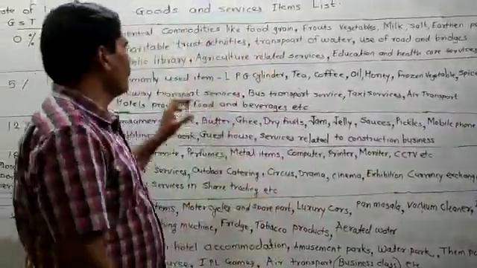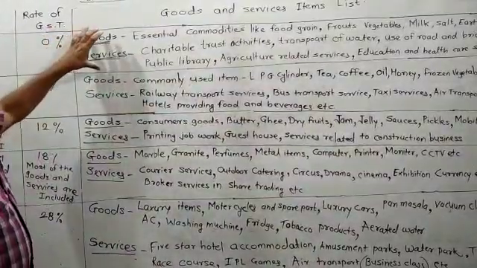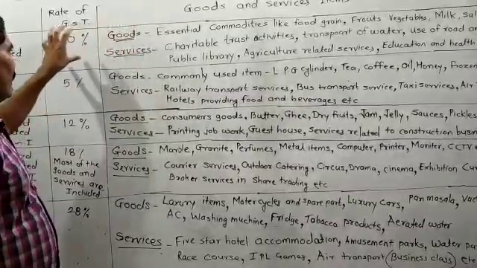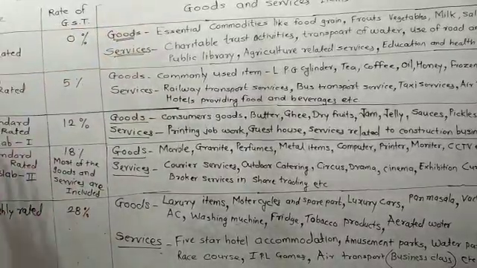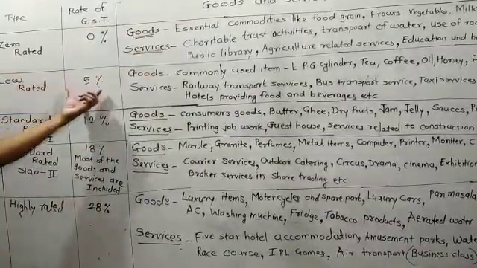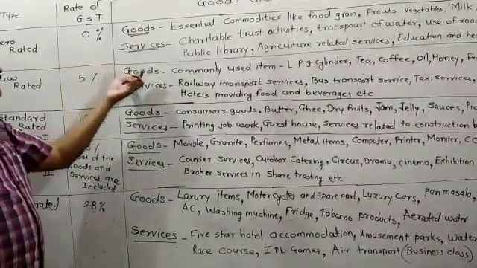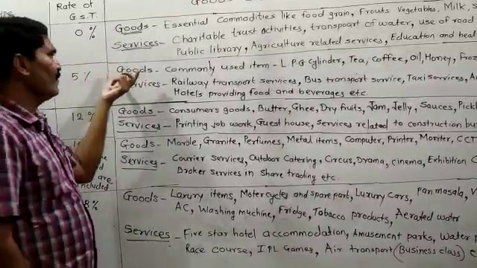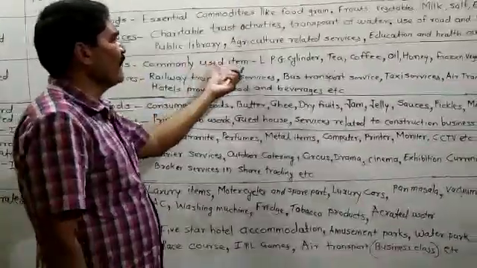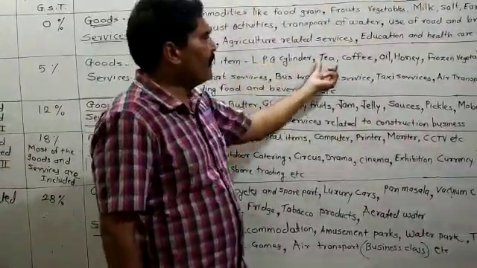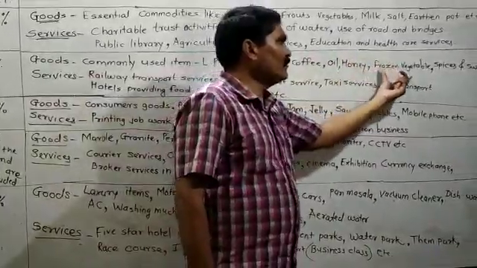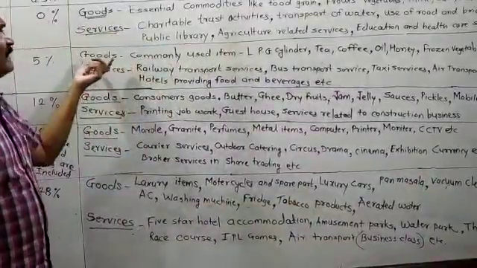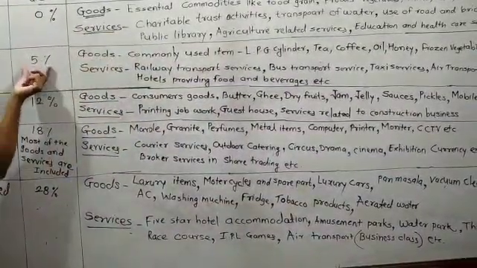Everybody understand which are the services and the goods which have 0% GST, that I wrote in the first column. Second, low rated means 5% GST. You have to see the goods and the services which have 5% GST. The goods are commonly used items like LPG cylinder, tea, coffee, oil, honey, frozen vegetables, spices, sweets. These are the goods which charge 5% GST.